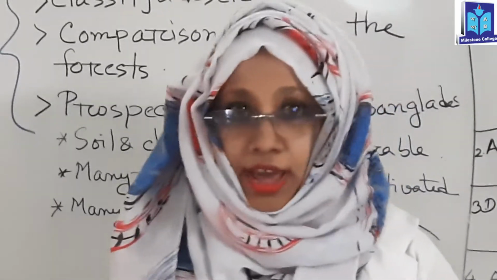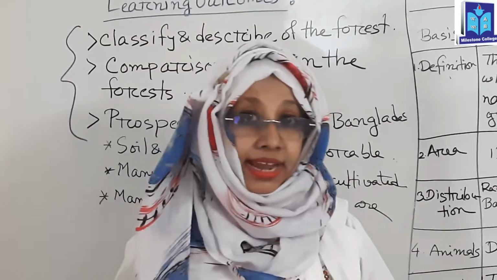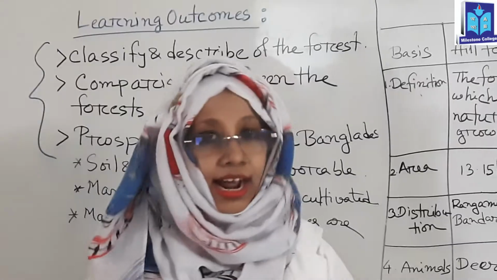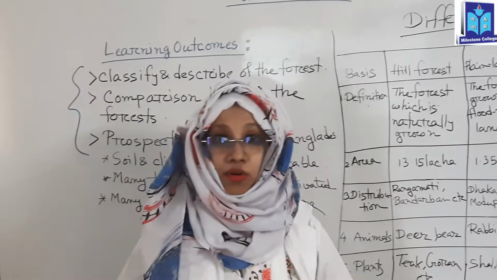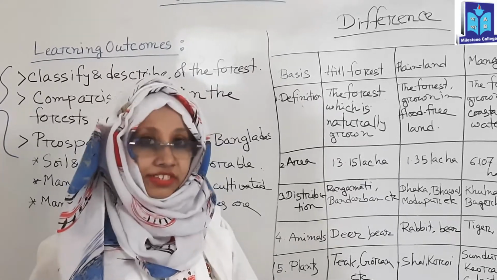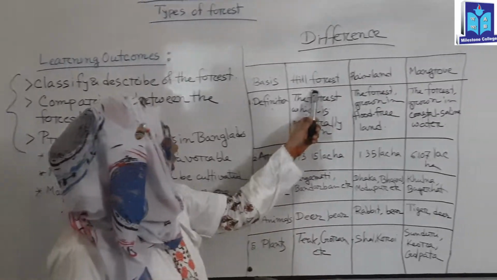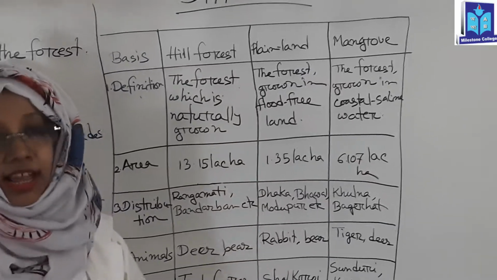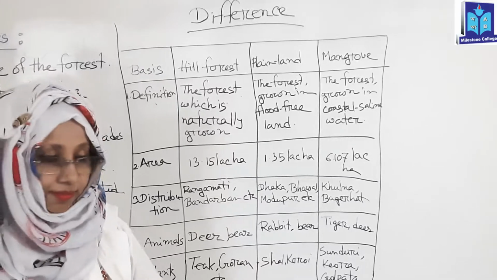First of all, you have to know the classification of forest. The main classification based on origin is natural and artificial. Natural forest means the forest which is grown naturally, and artificial forest means which is grown artificially. For example, natural forests are hill forest, plainland and mangrove forest. And artificial forest is social forest, which can be grown roadside or in the meadowland.